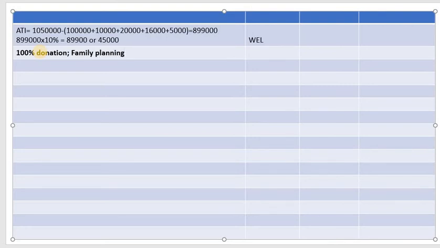So how much is it? 12,000, right? 12,000 into 100%. So that is 12,000, in the outer column. Then on the balance amount, how much is it? It is 50%.